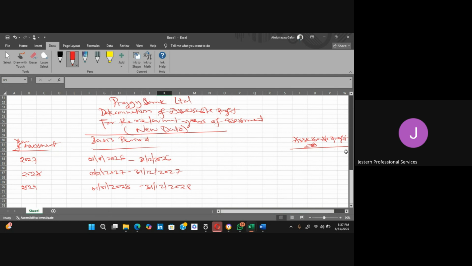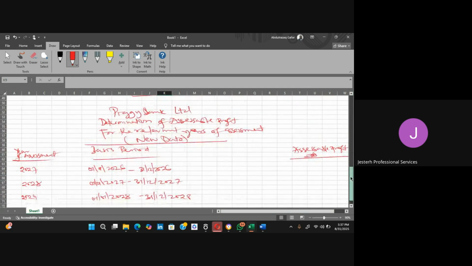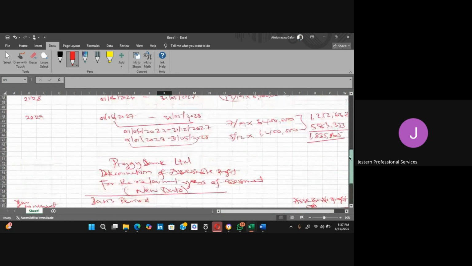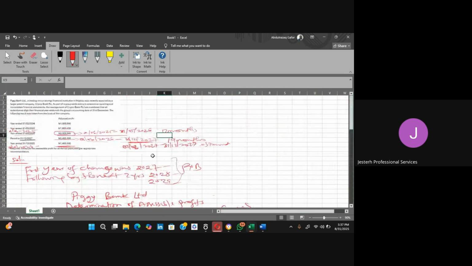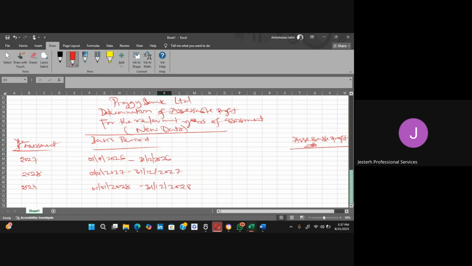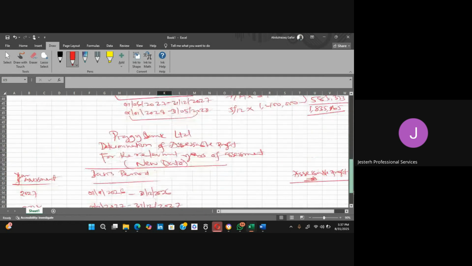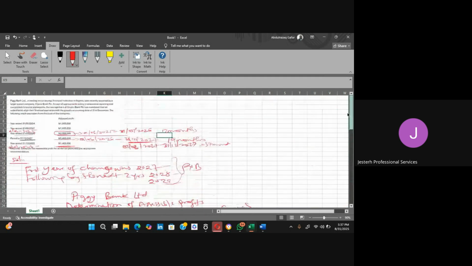So let us now compute our assessable profit. The profit that ended on 31st December 2026, is it possible for us to get that? No. So which means the period that ended for this particular year could be seen where? This one started from January 1st, 2026, right?